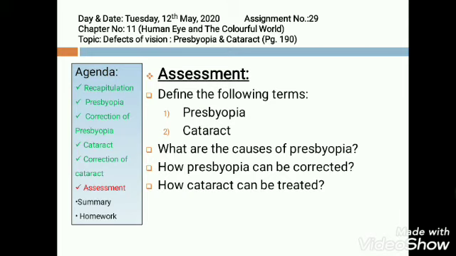What are the causes of presbyopia? Yes, ciliary muscles become weakened and lose flexibility. So power of accommodation of the eye decreases. How can presbyopia be corrected? By using bifocal lens. How can cataract be treated? It can be treated by removing the affected lens by surgery and placing a suitable lens there.